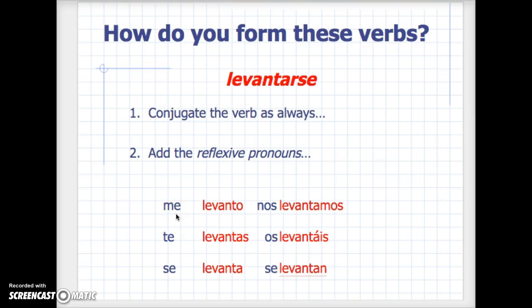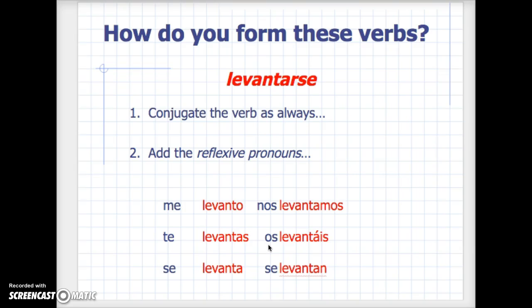Me for myself, te for yourself, se can mean himself, herself, itself, and yourself. Okay? And then we go up to nos, meaning ourselves, os, yourselves, but this would be used informally.